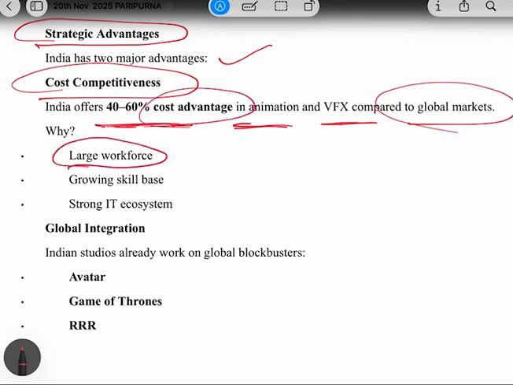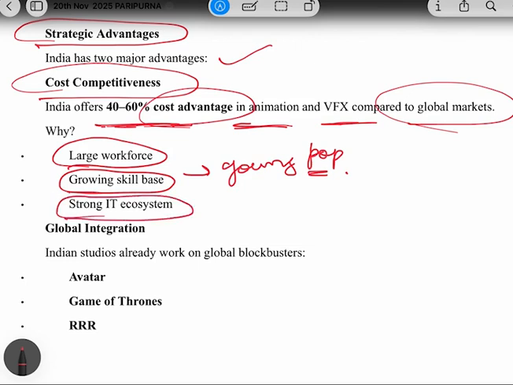See, India has a very large workforce, right? And India has a growing skill base also. India has a young population also. So in a way, you can say that India has a demographic dividend also, and India has a strong IT system also, because this sector will flourish on the IT sector, right? So India has a strong IT system also. So this is one important advantage for India.